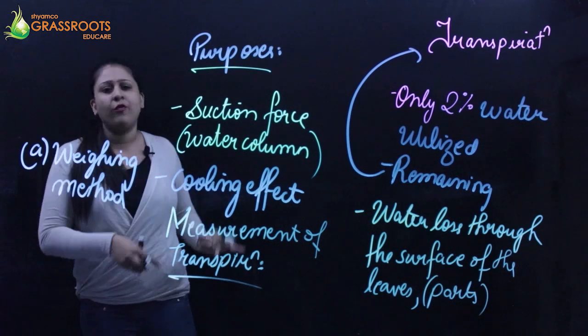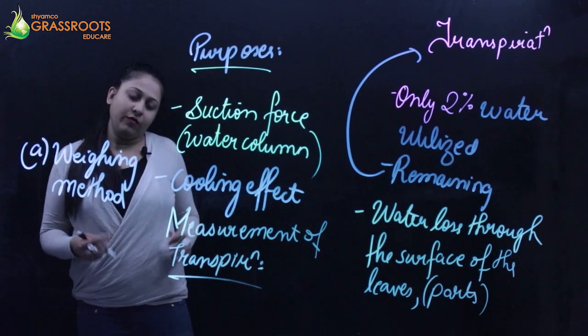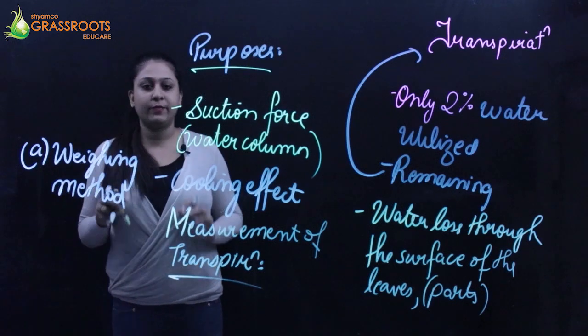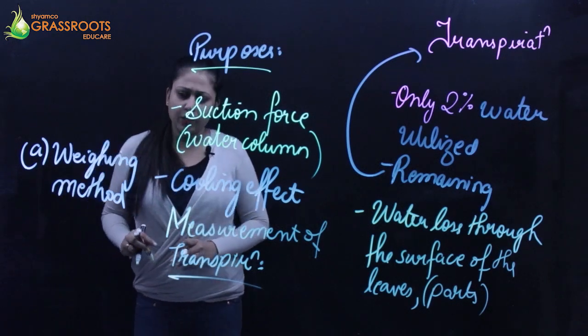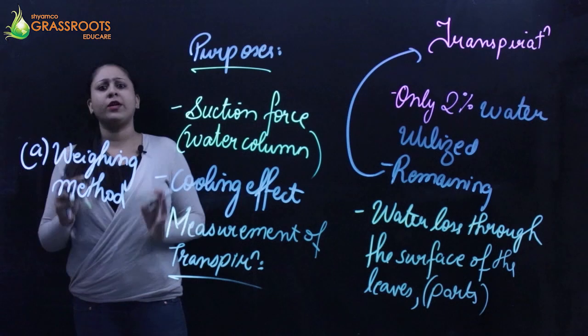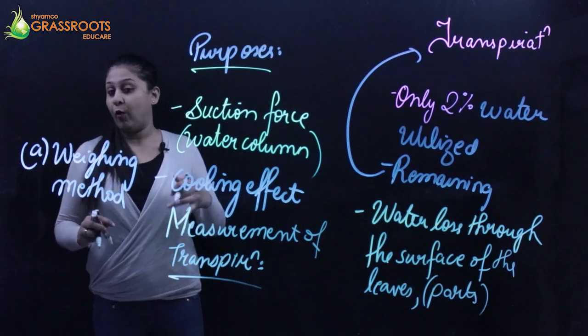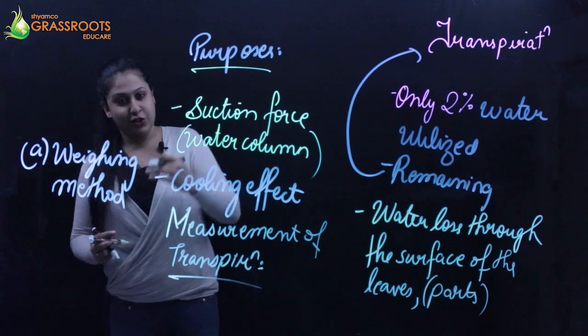Then I'm going to keep it for, say, a few hours or 1 hour, whatever stipulated amount of time I want to measure the rate of transpiration or the rate of water loss. Let's say, for example, I keep the potted plant for 2 hours. After 2 hours, I'm going to take the weight again, and what I'm going to see is a reduction in weight.